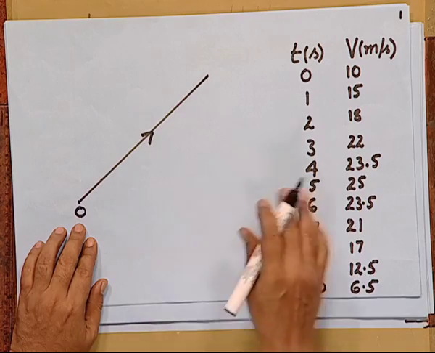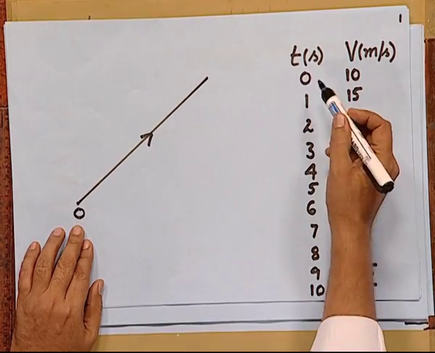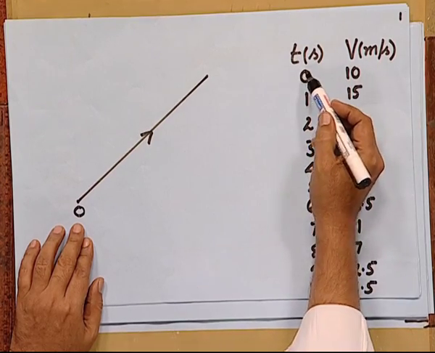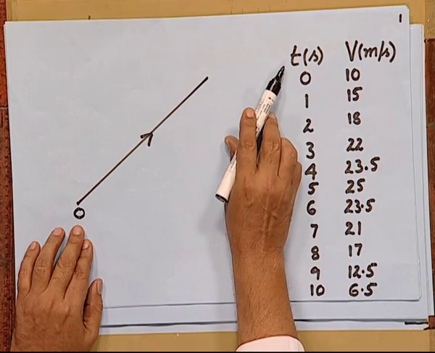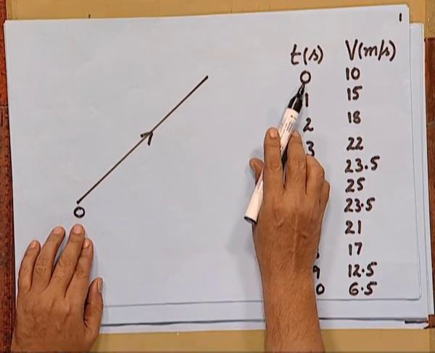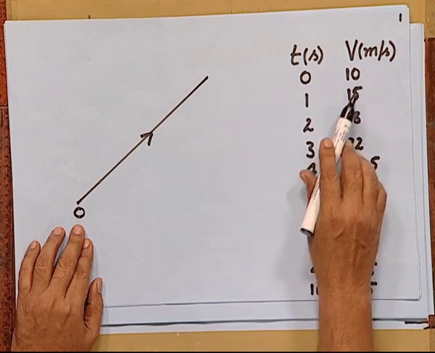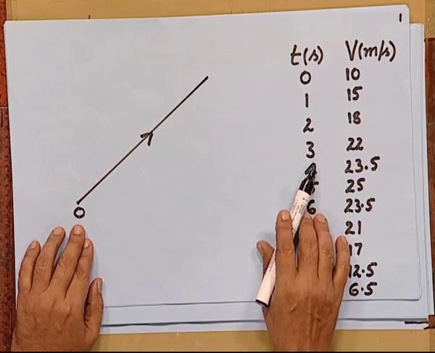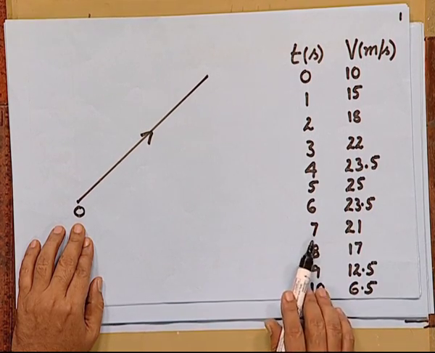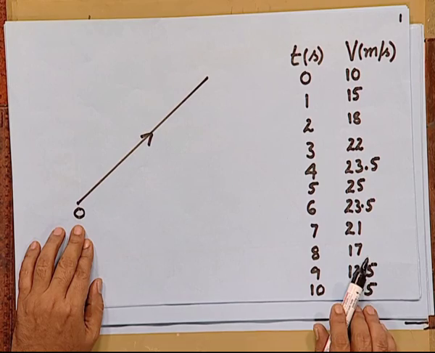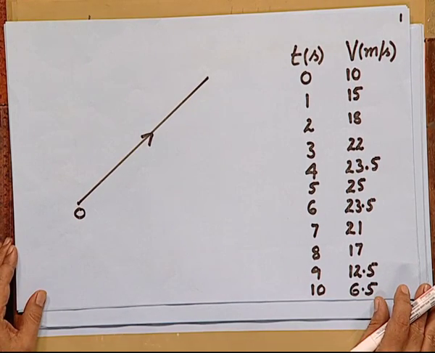Now, the data that I have for this motion is velocity as a function of time, that is instantaneous velocity in meters per second as a function of time. You have, at time 0 the velocity is 10 meters per second, at time 4 seconds it is 23.5 meters per second, at 8 seconds it is 17 meters per second, at 10 seconds it is 6.5 meters per second.